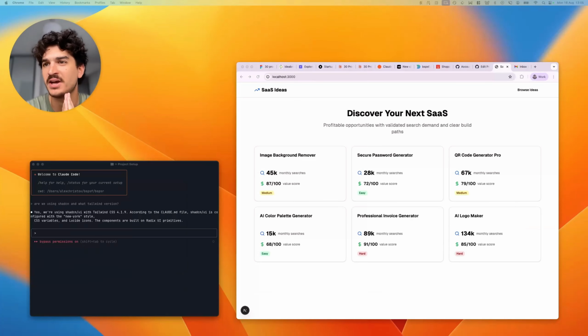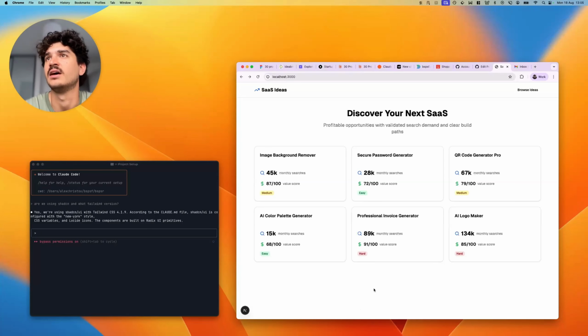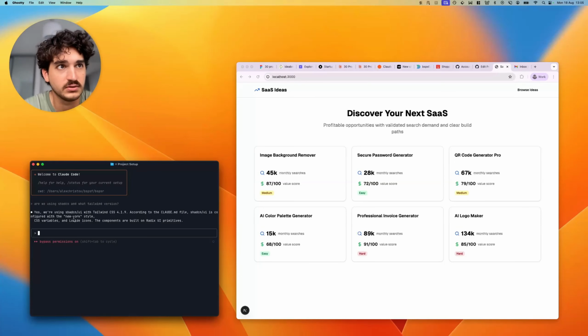Okay, I'm getting a bit hungry. I think it's time for some eggs, but I want to show you how we can make our projects not look exactly like every other AI project. So I just confirmed here that we're using Shad Tailwind, and we are.